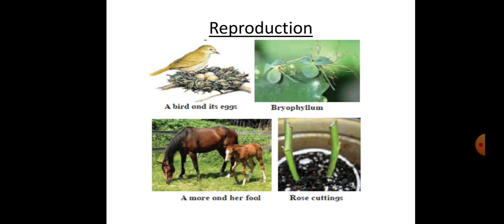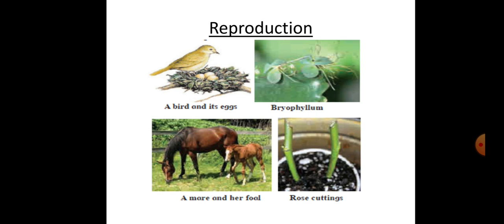Every living organism has to reproduce. May be plant or animal, may be unicellular or multicellular. Every living thing reproduces to continue its generation. This is a very important characteristic of living things. Living things produce other living things like themselves.